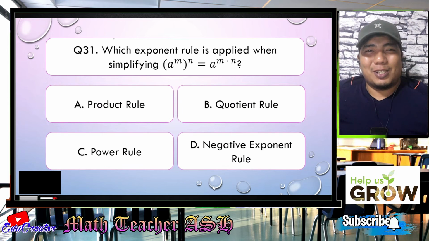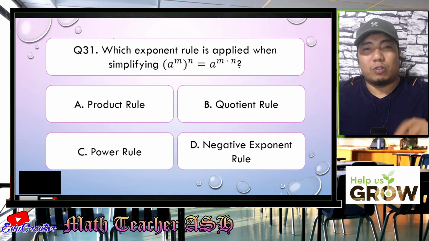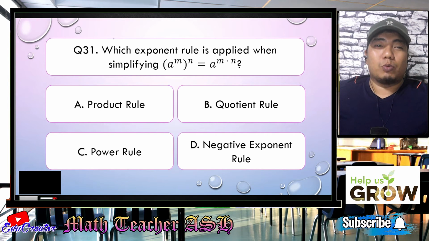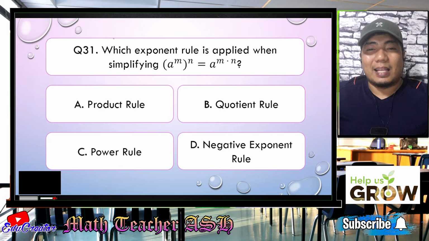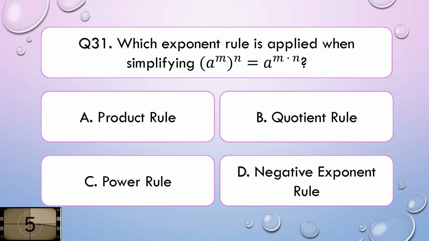Alright. Question number 31. Which exponent rule is applied when simplifying the quantity a to the power of m to the power of n equals a to the power of m times n? Alright. Is it A, product rule, B, quotient rule, C, power rule, or D, negative exponent rule? I give you 5 seconds to think about your answer.